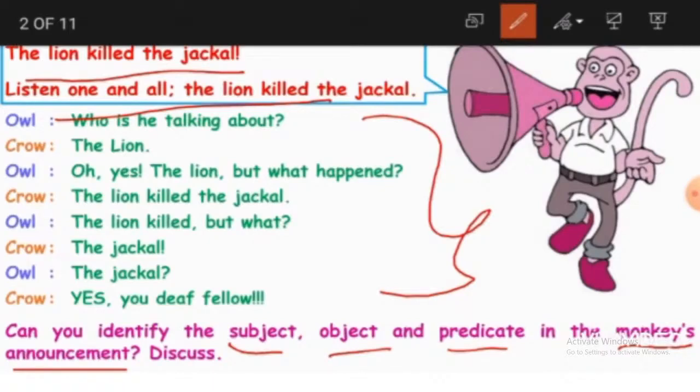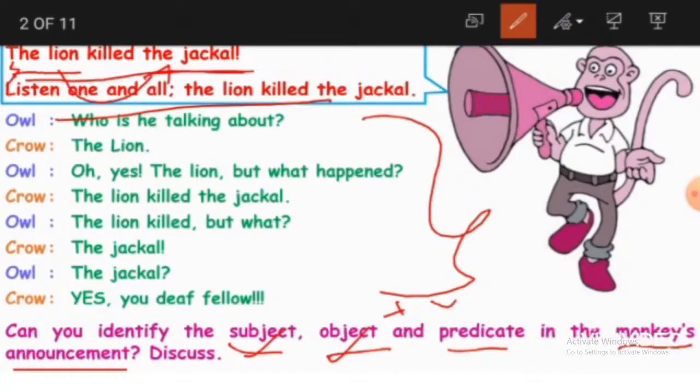We didn't talk about the predicate, but we discussed the subject, object, and one more thing, the verb. In the monkey's announcement, about whom are we talking? We are talking about the lion, and the lion becomes the subject. And what is the object? The jackal.